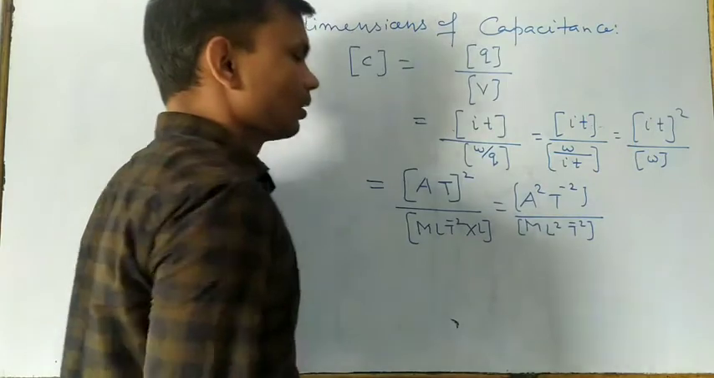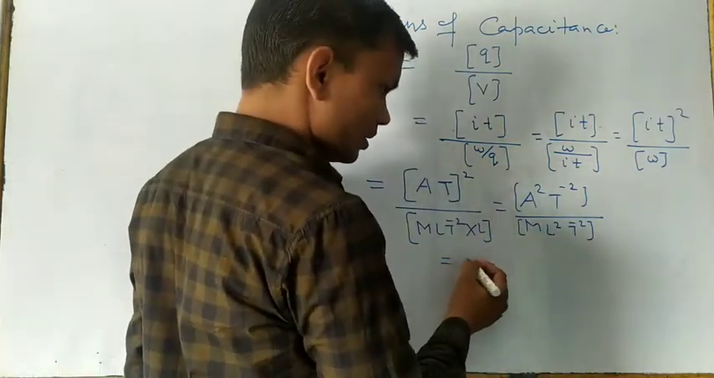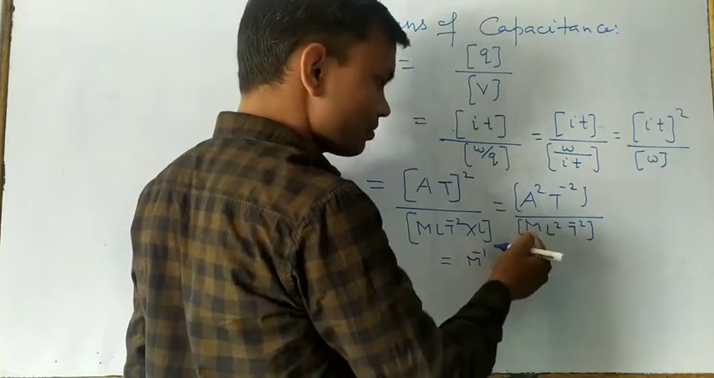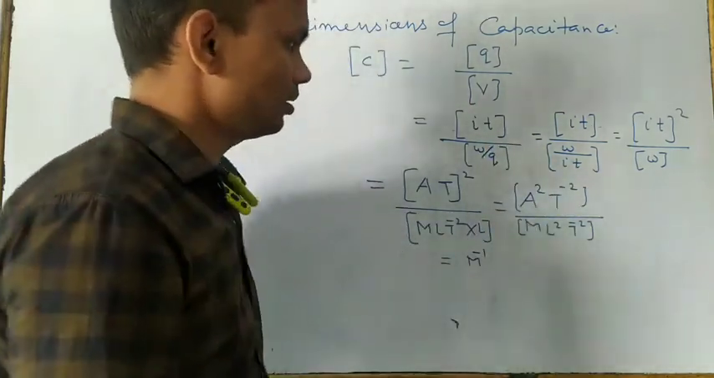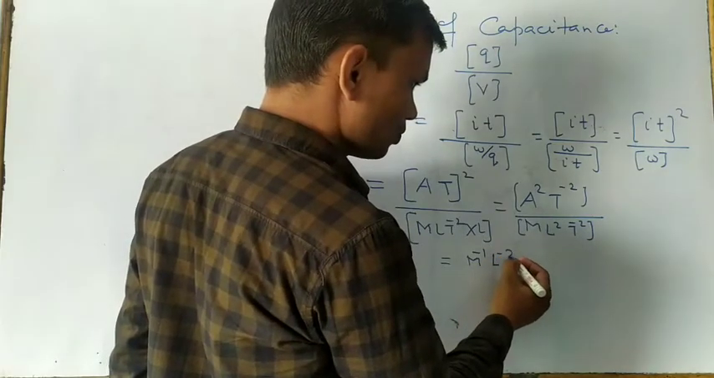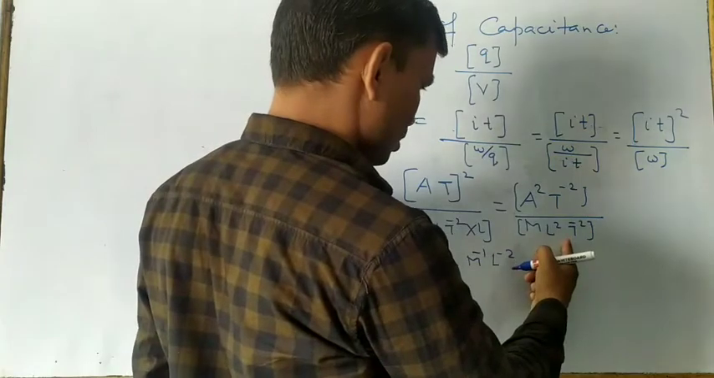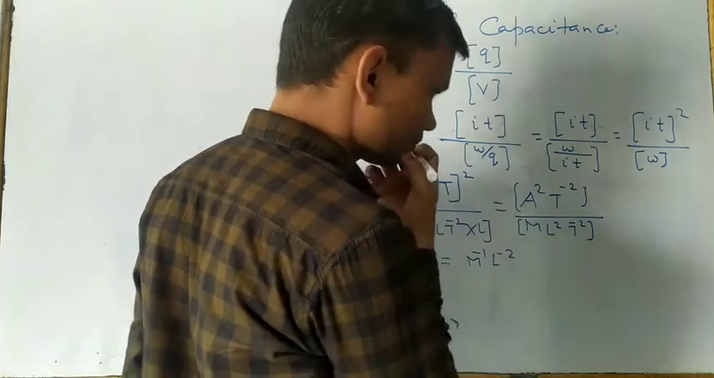Now I have to simplify this. So this is M power minus 1 when it goes in the upward direction, then L power minus 2, and then after this is what?